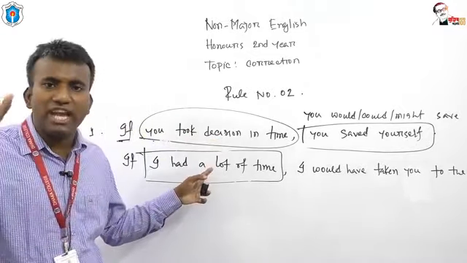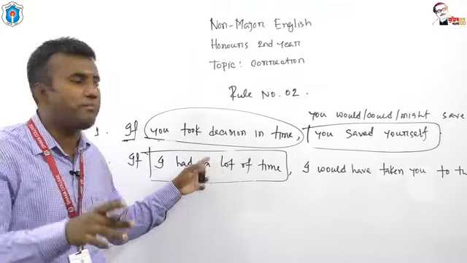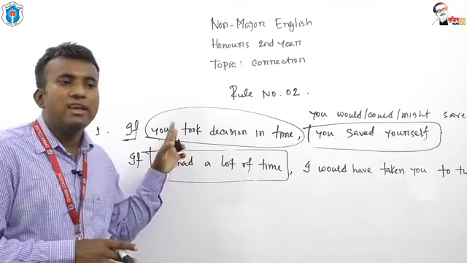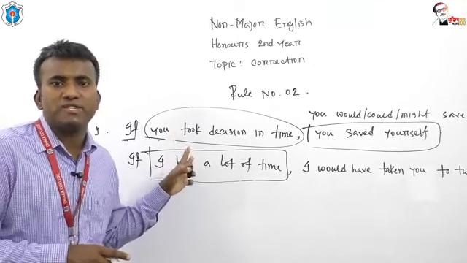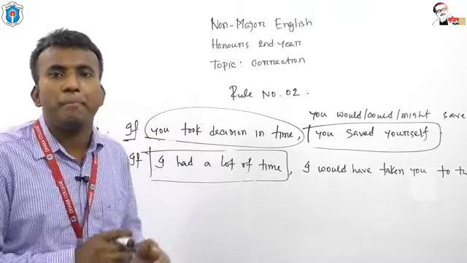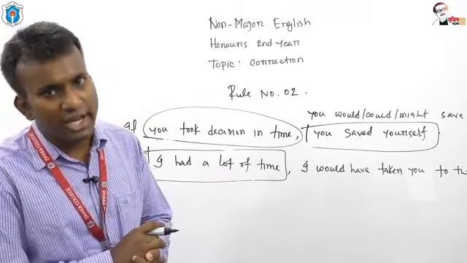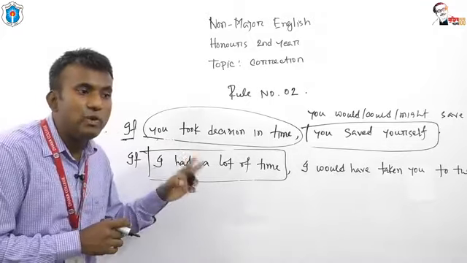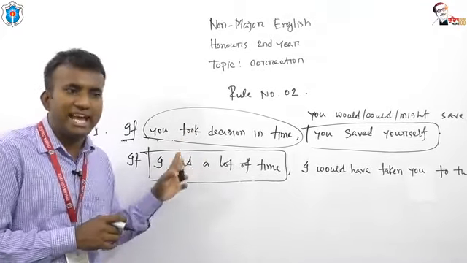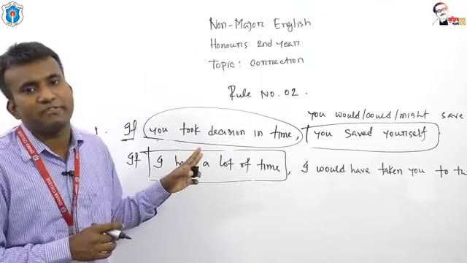I haven't used any kind of past participle form of the verb after had. This is why this had is working as the past form of the verb, and this is why this is an example of past indefinite tense. And if I use any past participle form after had, it will be past perfect.